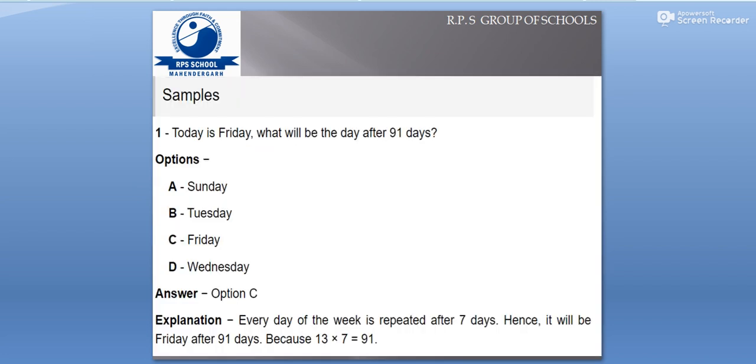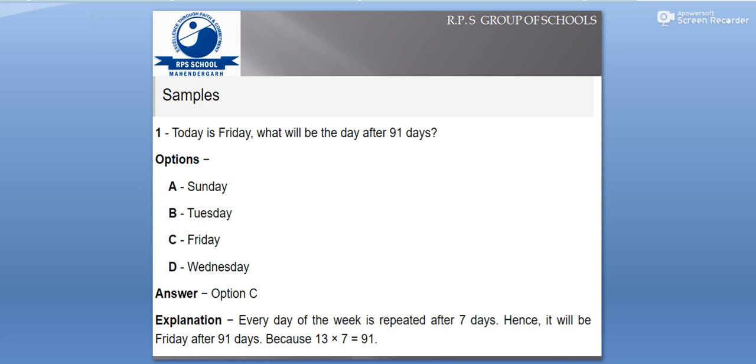So dear students, here we have a beautiful question. Let us see. Suppose, take an example, today is Friday. What will be the day after 91 days? This is a very simple question. Now children, we know that in a week there are 7 days. So first, to understand this, you need to calculate how many weeks there are in 91 days. To know the total number of weeks in 91 days, we are going to divide it by 7, and then we get 13. That means there are 13 weeks.